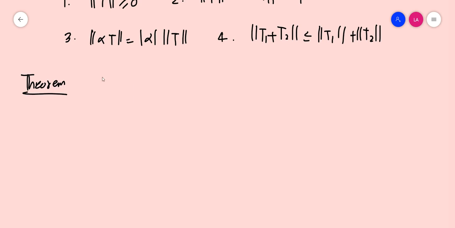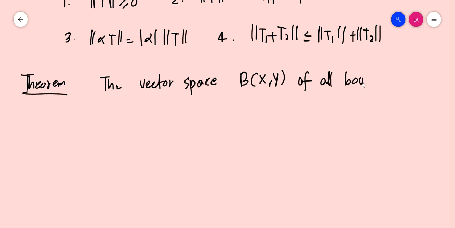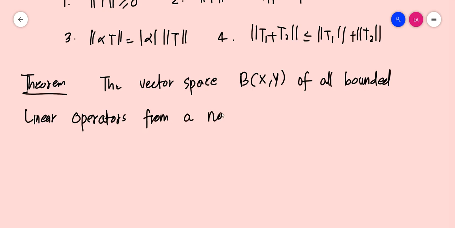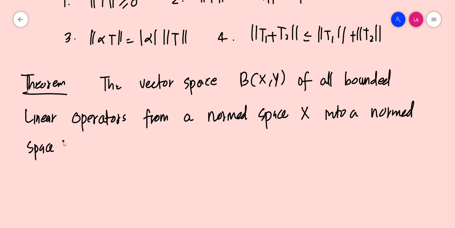So the vector space B of XY of all bounded linear operators from a normed space X into a normed space Y is itself a normed space